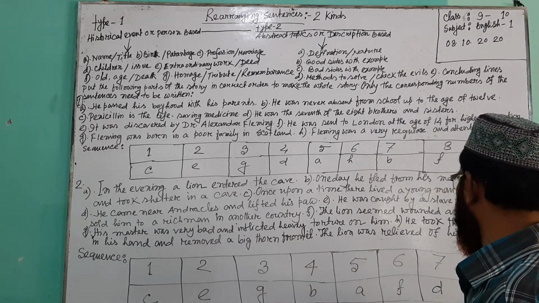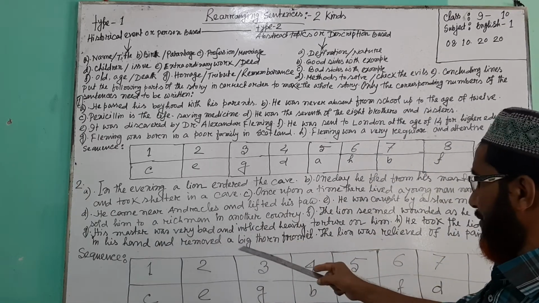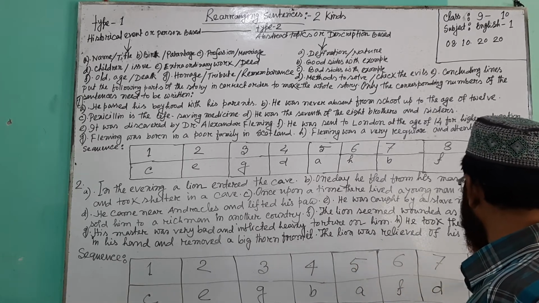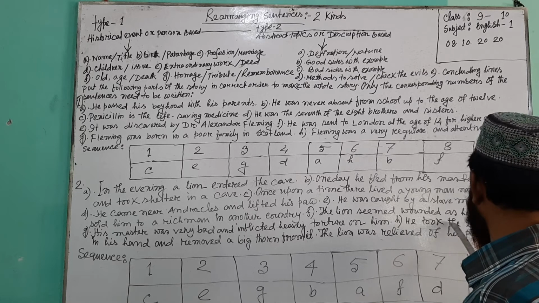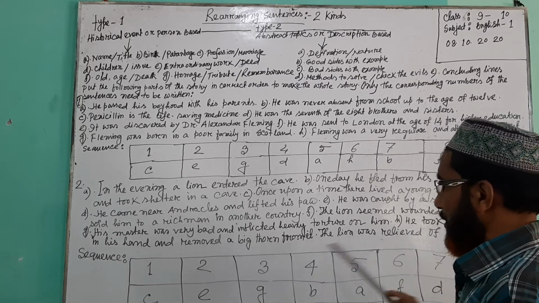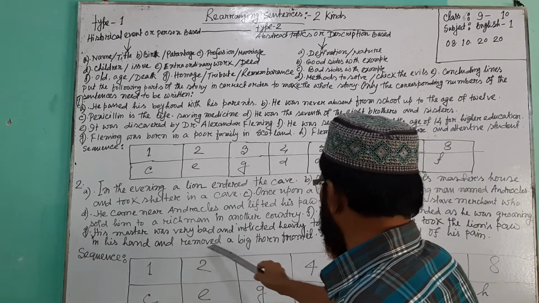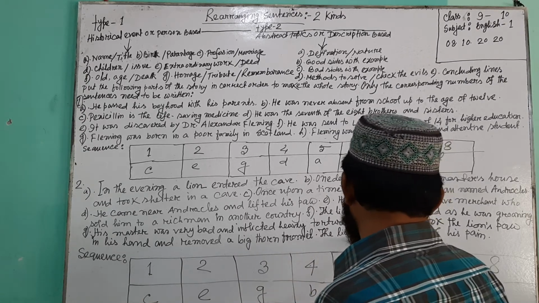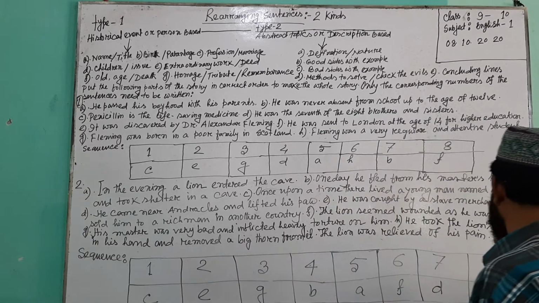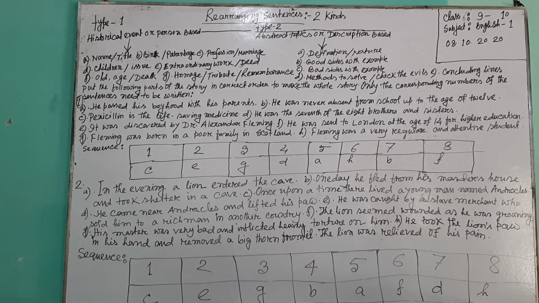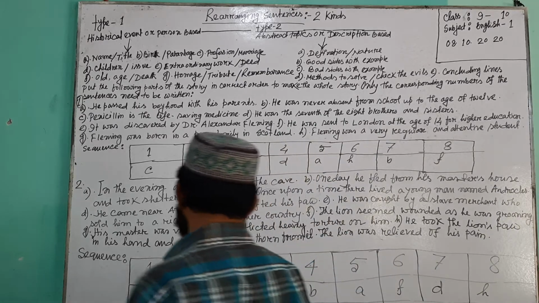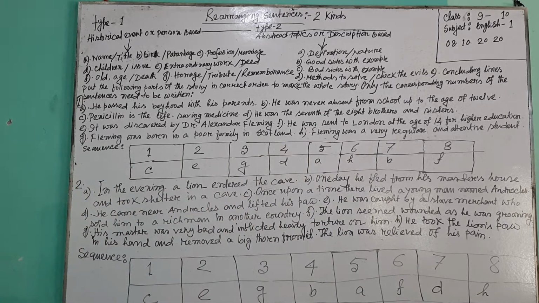Number 7. And number 8, the final number, the last number, is H. He took the lion's paw in his hand and removed a big thorn from it. The lion was relieved of his pain. This is the last number. This is the 8th number. These are the sequences of these rearranging sentences.